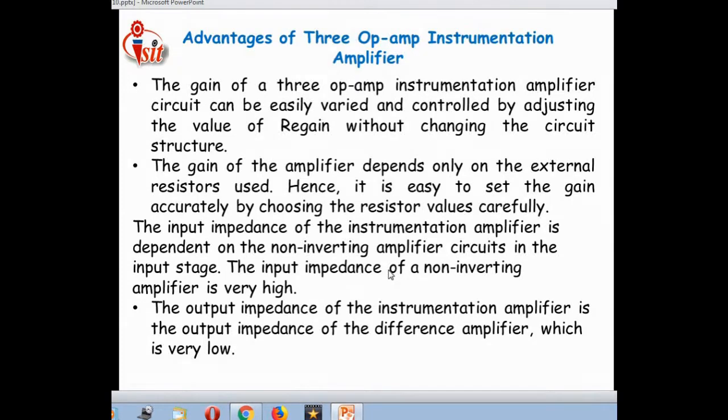In the input stage, the input impedance of the non-inverting amplifier is very high. The output impedance of the instrumentation amplifier is the output impedance of the difference amplifier, which, as I discussed earlier, is very low.